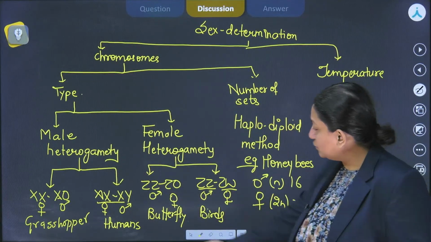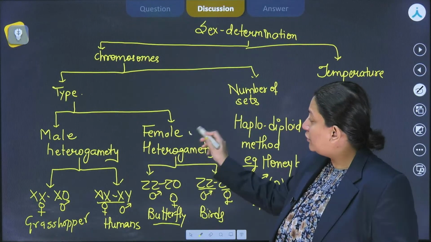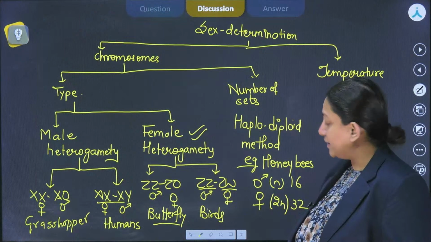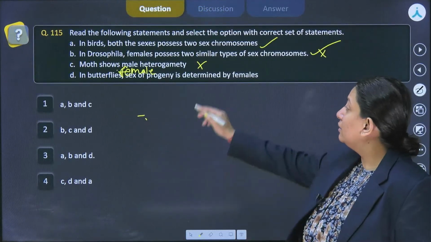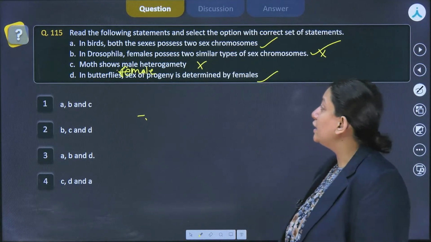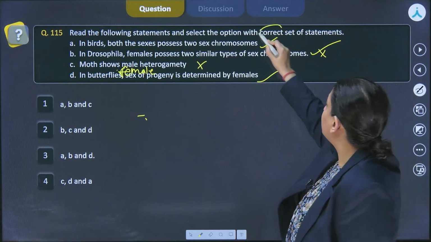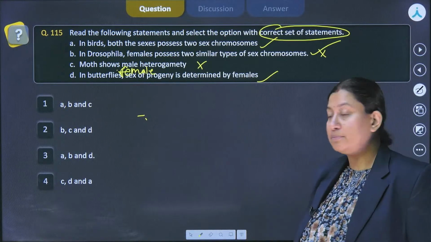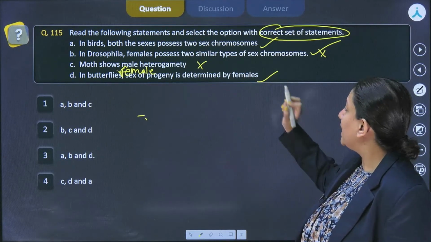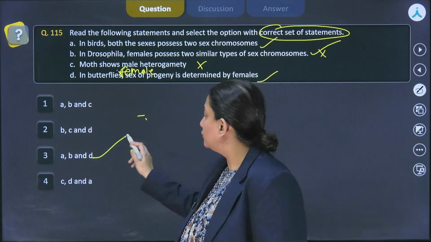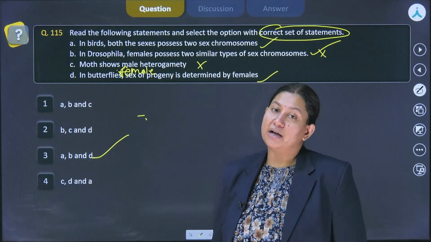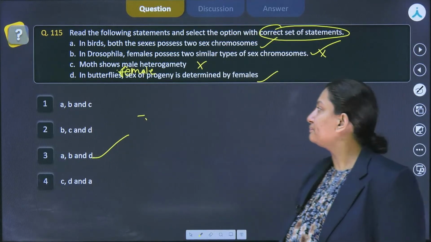So as we could see here that in butterfly, female heterogamety is present, female parent is heterogametic, and that is the reason why the sex of the progeny is going to be determined by females, right? So over here, as we have to identify the correct set of statements, those statements are present in statement A, statement B and statement D. So option 3 is the correct answer over here, which says that A, B and D statements are correct, right?